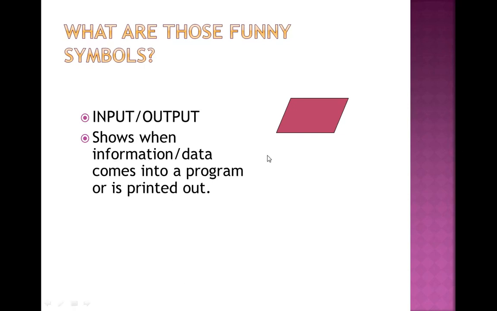Input and output. Suppose I have to take the input, get the three numbers, or I have to print the output, that is the Z value. So input and output are shown with the help of this box that is known as a parallelogram. This shows when information or data comes into a program or is printed out. Comes into the program means takes the input, or is printed out means gives the output.